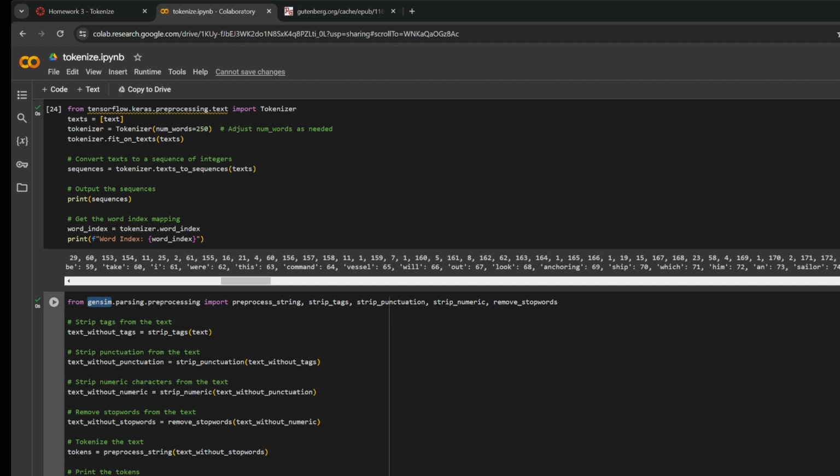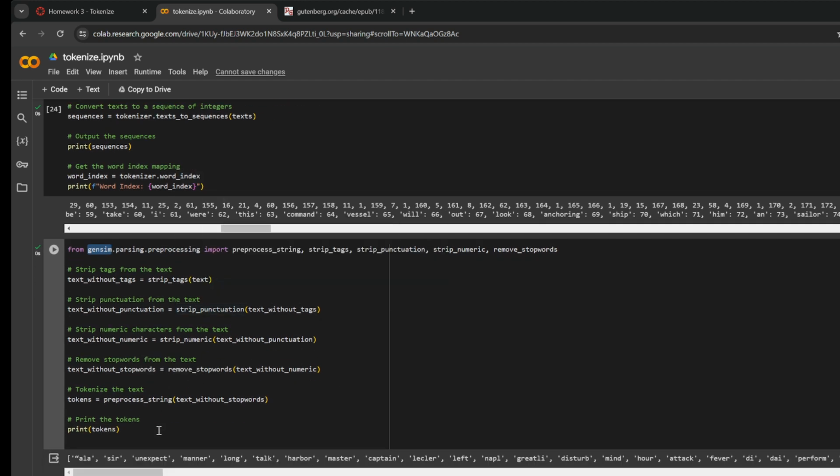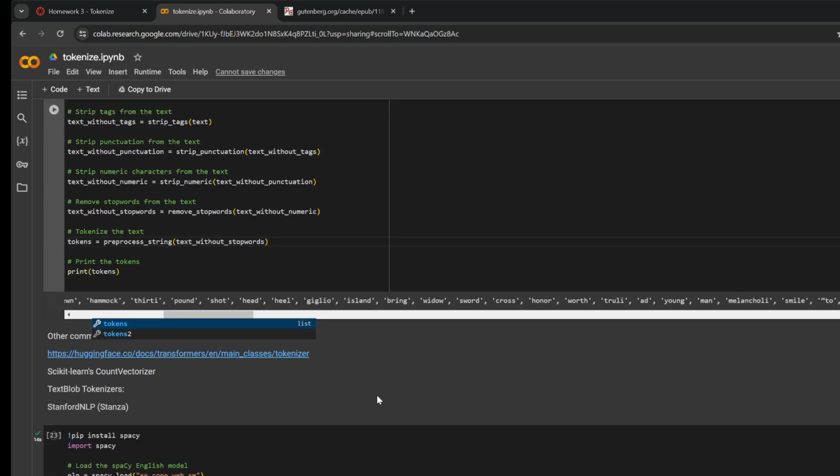Here's another one, Gensim. This is more of a machine learning process. But you see how it did a really good job right here. It got rid of the commas, the dashes, and the periods. It's a nice way. You might want to compare these two, tokens 1 and 2, rerun it, and then compare the two.